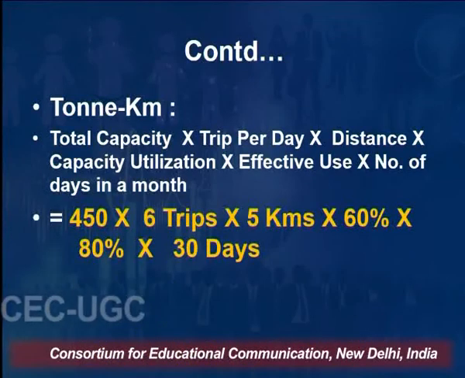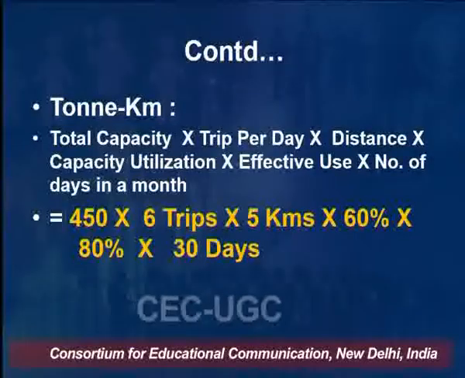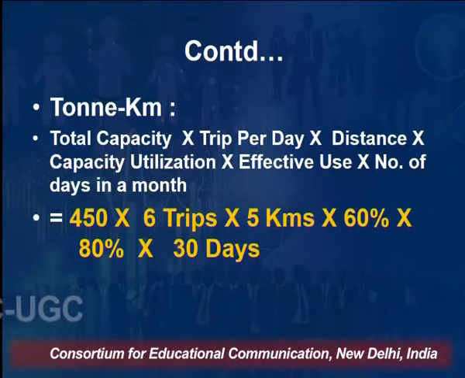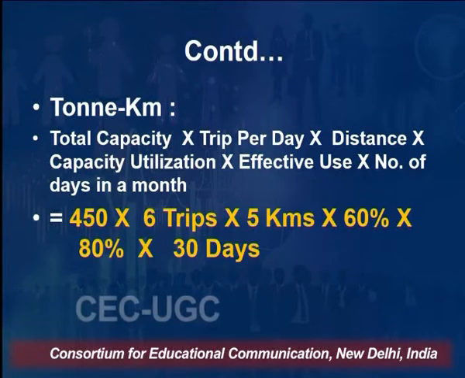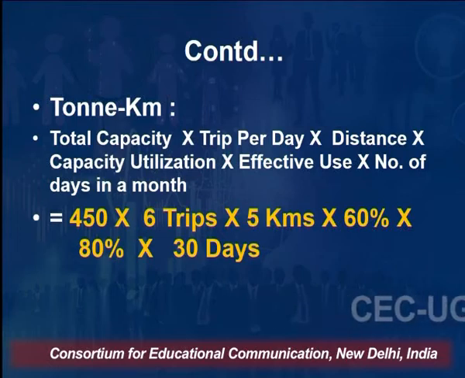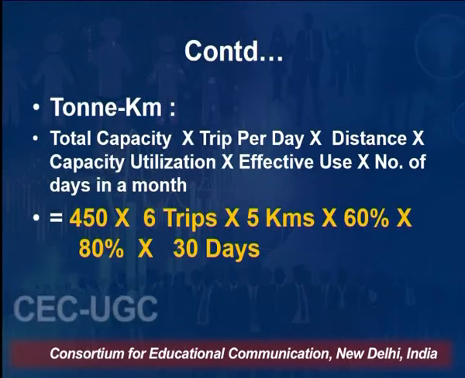So very simple, 450 is total capacity, into 6 trips per day they are making, into 5 kilometers per trip. So this is giving me the total ton kilometer. But capacity utilization is 60%, and 20% vehicles were going for repairs. So out of that, 80% were on work, and we are having 30 days working.